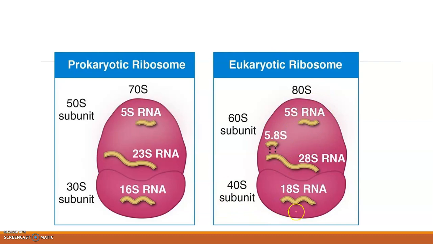And coming to the smaller subunit, prokaryotes have 16S rRNA. Instead, the eukaryotic ribosome has 18S rRNA. So in total, the eukaryotic ribosome has 4 different rRNAs, while the prokaryotic ribosome has 3 different rRNAs.